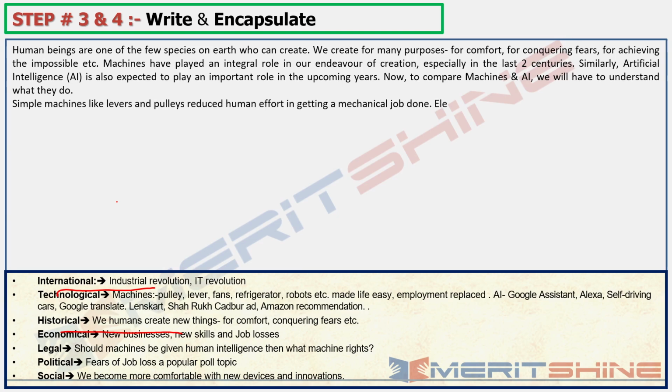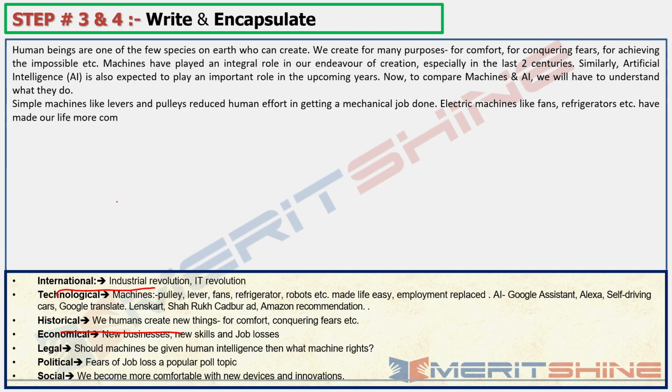Okay, then electric machines, because the next in our list was fridge and fans. All of these are electric machines. Now electric machines like fans, refrigerators, TV, anything that you want, etc., have made our life more comfortable.